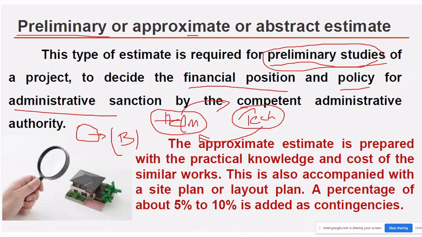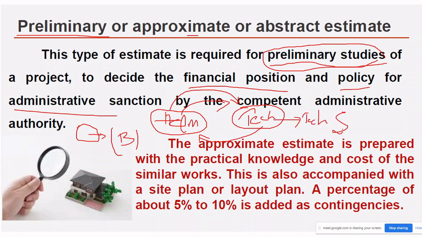Once this preliminary estimate is received by the administrative authority, they will see the financial position, whether it is profitable or not, and they will give the approval. Once the approval is given, the technical department will prepare another estimate, that is the detailed estimate, and they will produce the technical sanction.